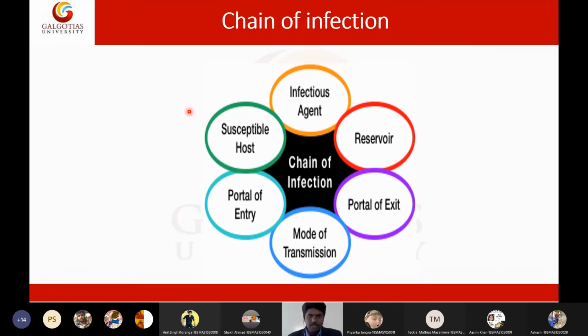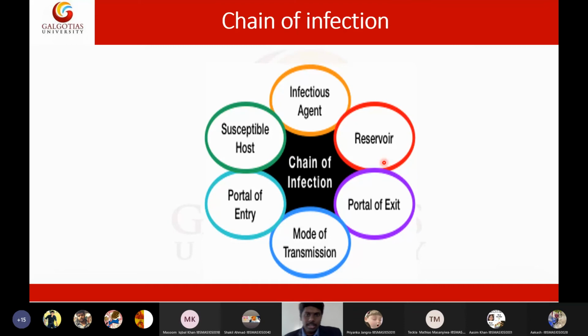The first and foremost thing is that it starts with an infectious agent. It can be a parasite, a bacteria, a virus or a fungus. Let us take an infectious agent such as a parasite, for example Leishmania donovani or malaria. Malaria is an infectious agent, and it is naturally present in some places. That natural habitat is called the reservoir. For example, the malaria reservoir can be drainage water or stagnated water. In stagnated water, the malaria parasite is present. So that is called the reservoir.